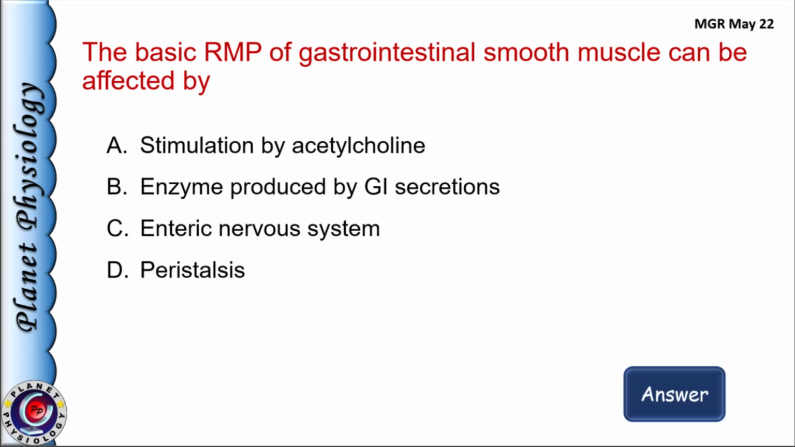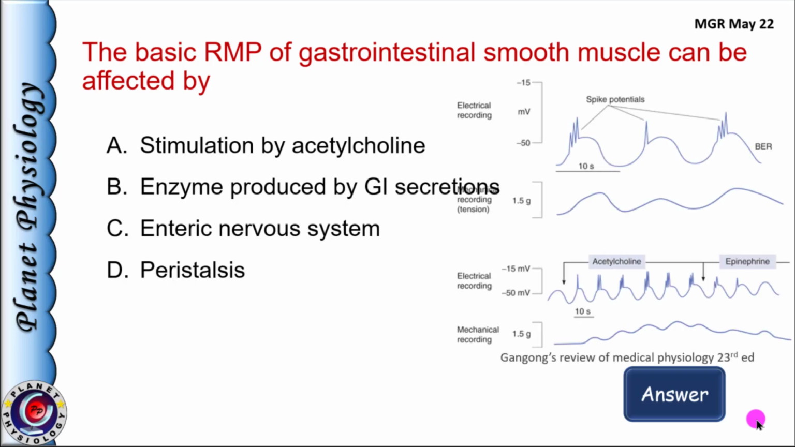A and C. Basic resting membrane potential is affected by many polypeptides and neurotransmitters. As shown in this figure, acetylcholine is the prominent stimulator of interstitial cells of Kahl and increases the number of spikes and the tension of smooth muscles, whereas nitric oxide and epinephrine decrease the number of spikes and tension of the smooth muscles. ICC act as mediator between enteric nervous system and the smooth muscle cells and hence they mediate response of enteric nervous system.